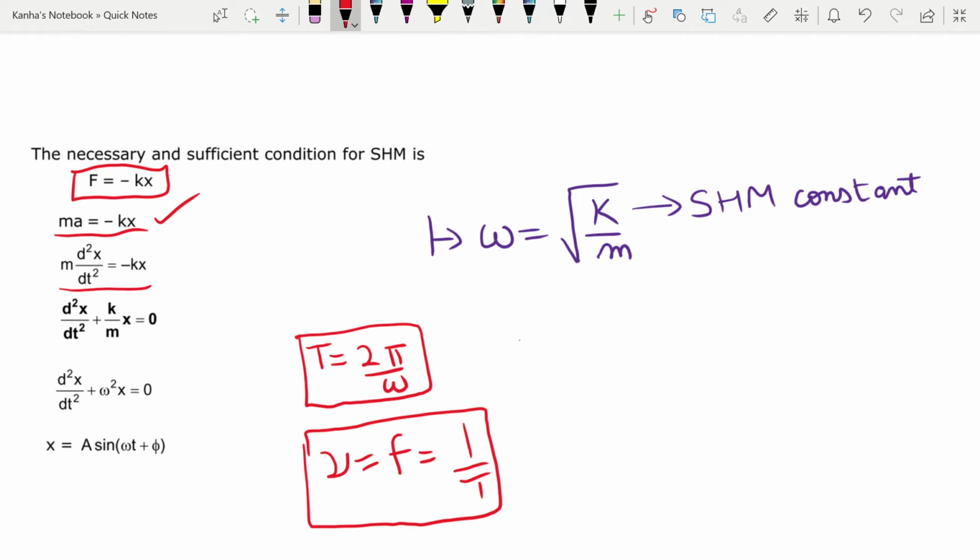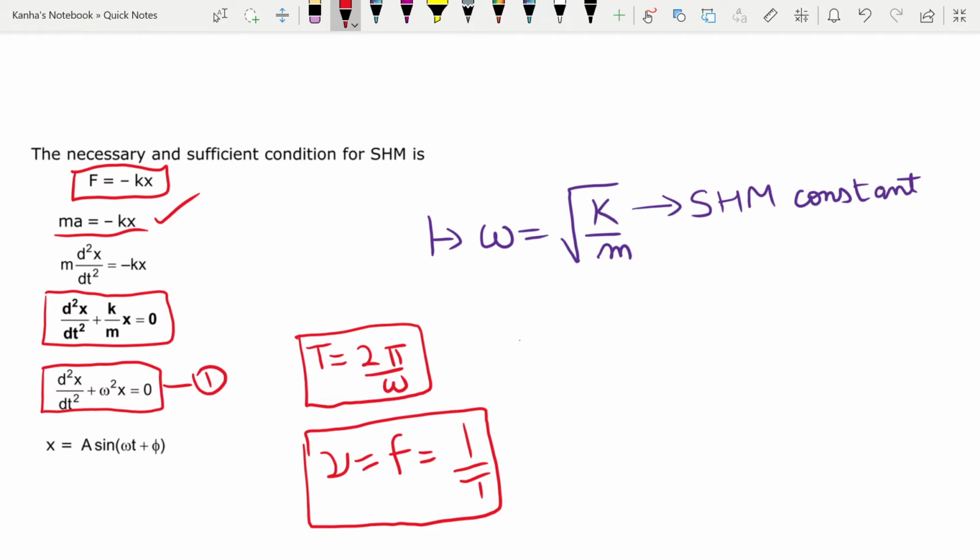If I open up these equations, I simply see that this gives rise to the final form that I want you to remember: d square x by dt square plus omega square x is equal to 0.